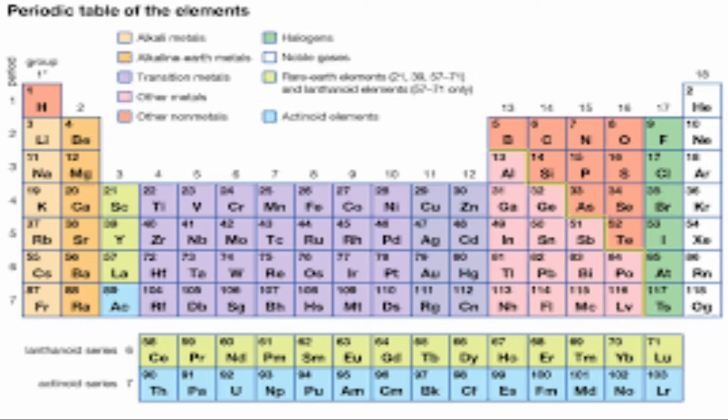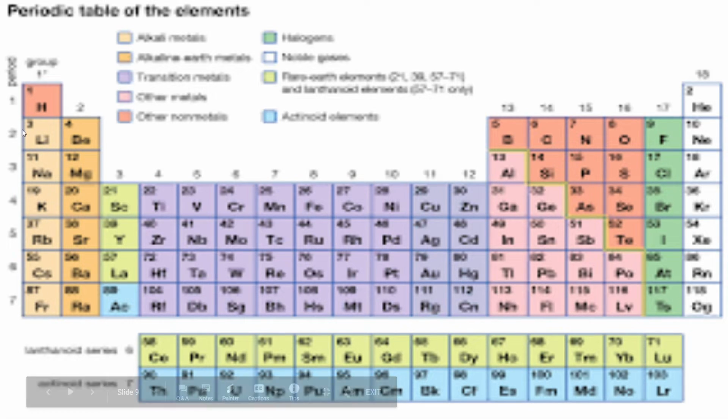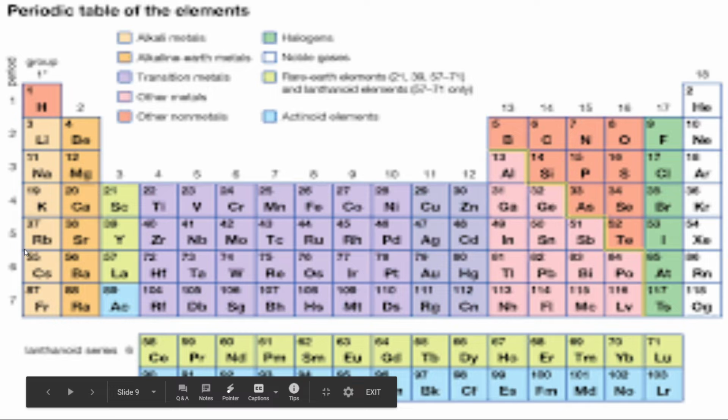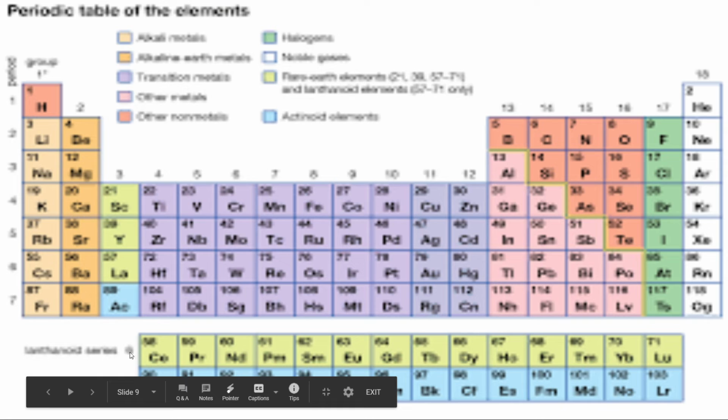So this is the periodic table of elements. You might have seen this before, and if not, I'm showing you this right now. We have 7 horizontal rows, and these 7 horizontal rows are called periods. And then we have 18 vertical columns. These 18 vertical columns are called groups. Now you might be thinking why these two rows are kind of separated from the table.